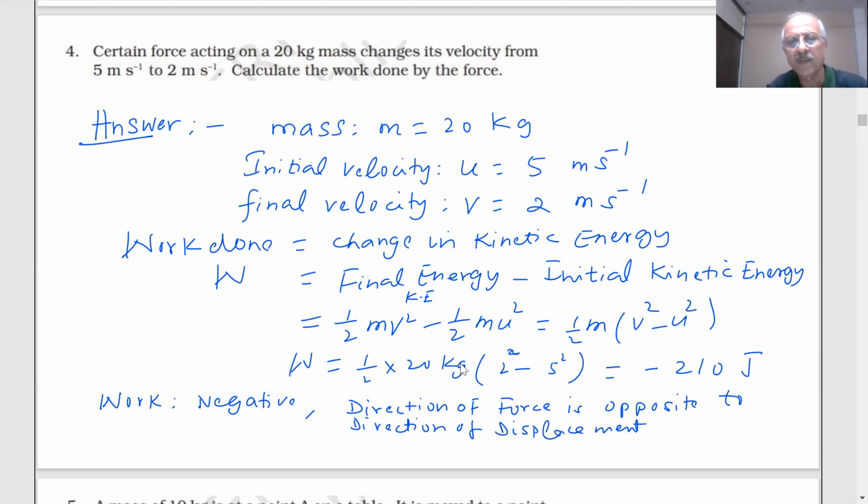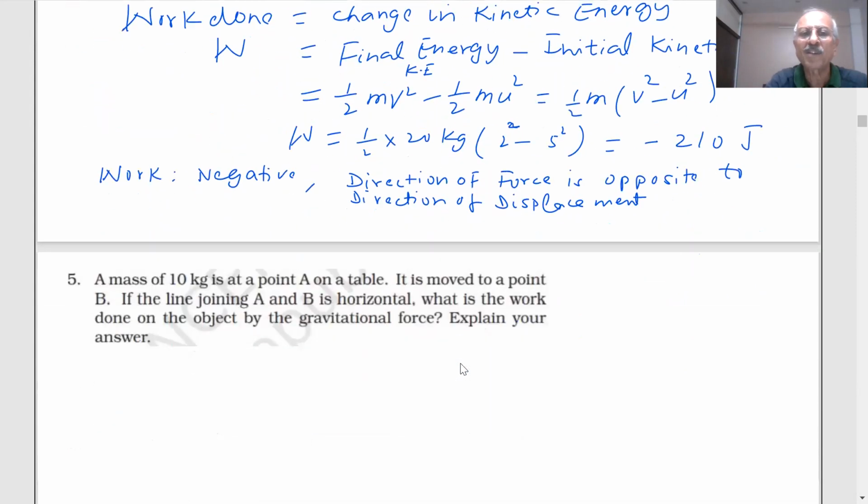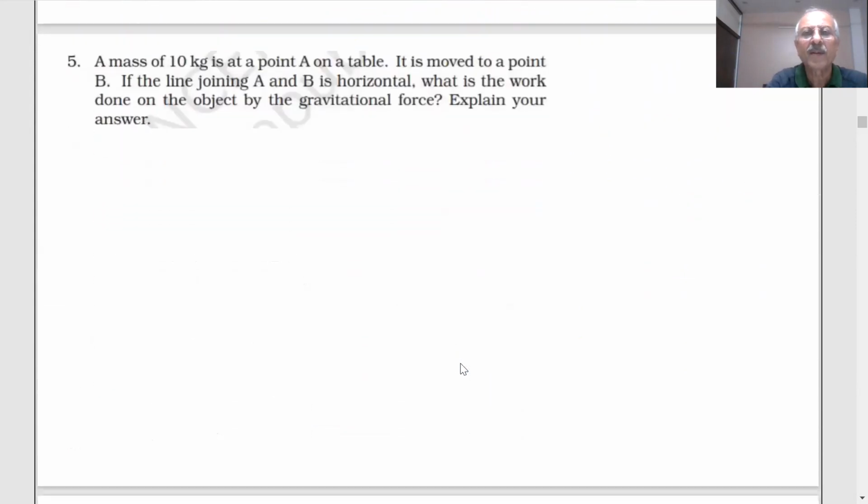Is it correct? Yes, sir. So work is coming negative. Sometimes students will be puzzled that work is coming negative. They will say some mistake is there, but we understand work can be zero, work can be positive, work can be negative, students.